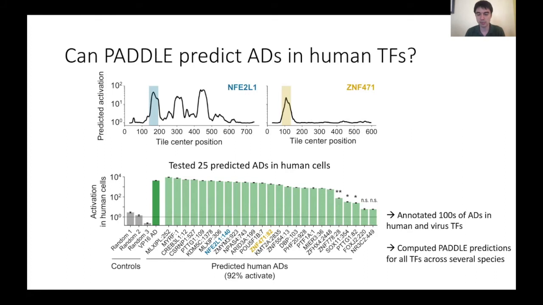Furthermore, this tells us that we can actually use PADDLE to annotate hundreds of activation domains in human TFs and also virus TFs. We've now used PADDLE to generate predictions for TFs across many different species, and those are available online at paddle.stanford.edu.